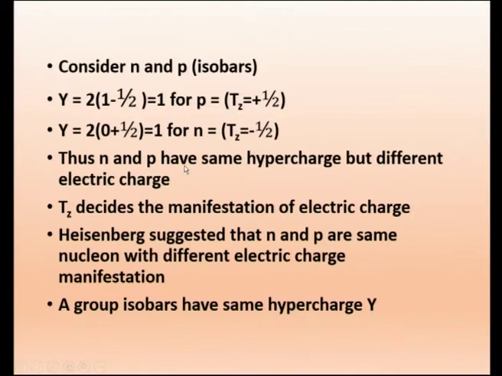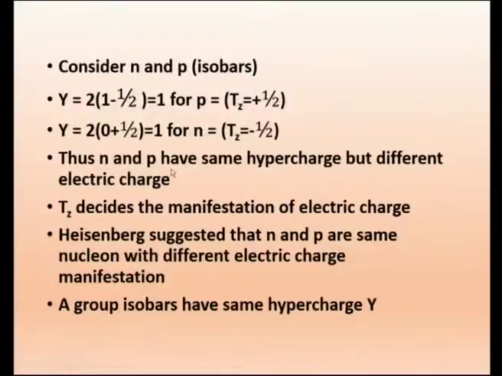Electric charge is what we observe. Proton has charge 1, neutron is chargeless. But hypercharge is something more than charge, and that hypercharge is equal to 1 for these two isobars. Here Tz decides the manifestation of electric charge. So the electric charge is manifested because of this spin quantity.